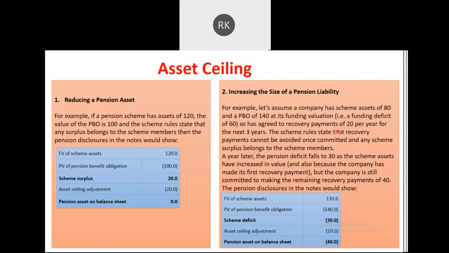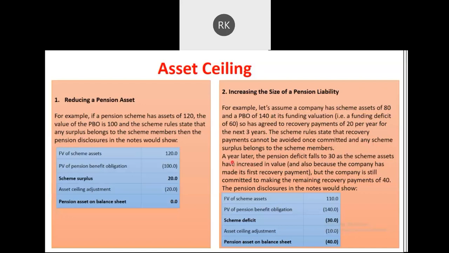So it is restricting the advantage to the employer to reduce its contribution in the future. Even if my asset increases, say for example, the valuation of the asset, which is 80 over here, went up to 120, still as you have committed, you will have to contribute. So there is no benefit to the employer in terms of reduced contribution. This is the implication of this line. Moving further, any scheme surplus belongs to the scheme members, so the whole of the surplus will relate to the scheme members. This is the whole scenario.